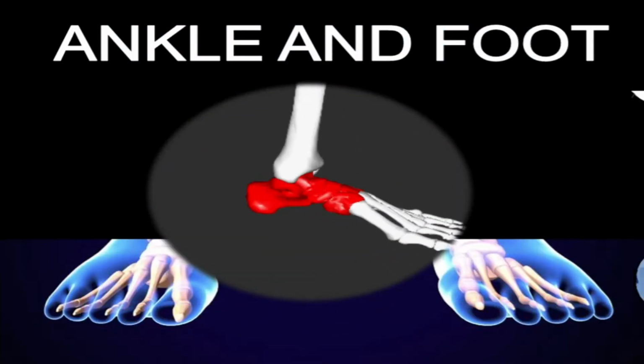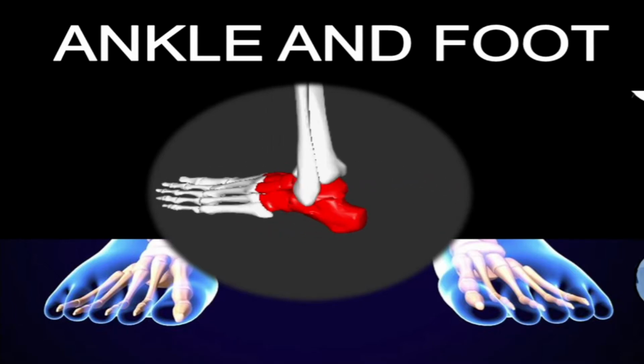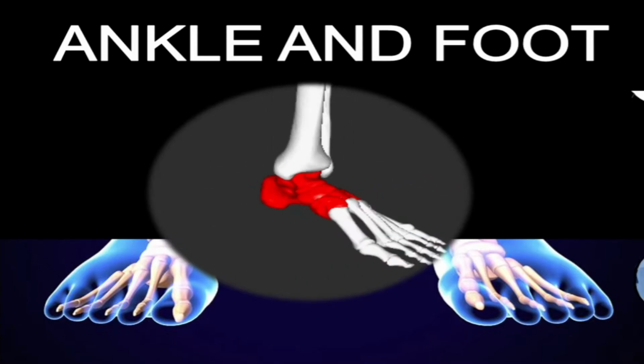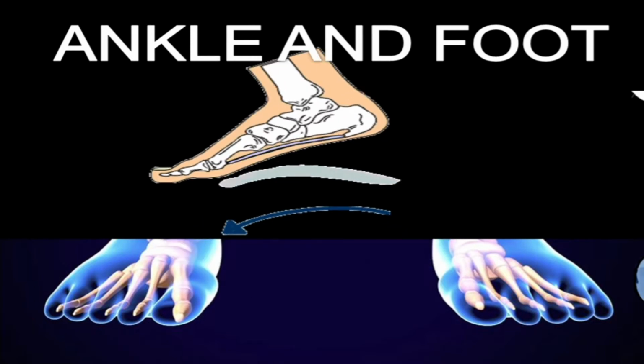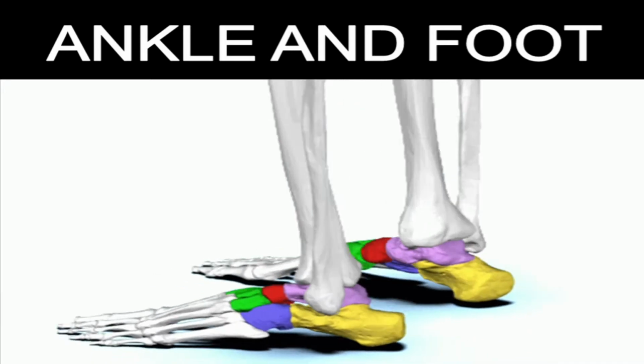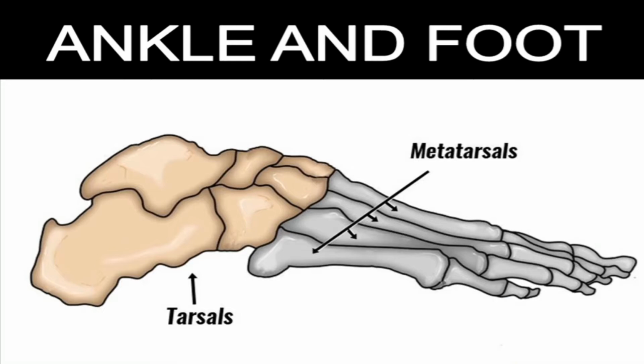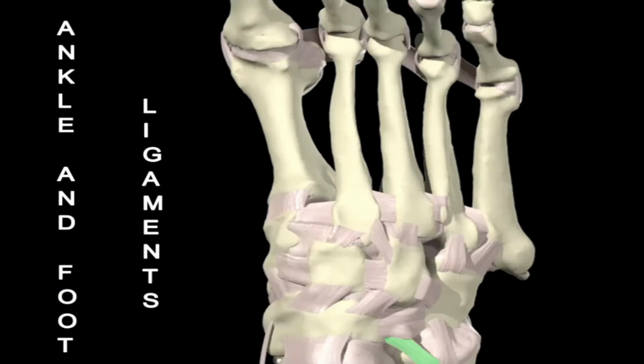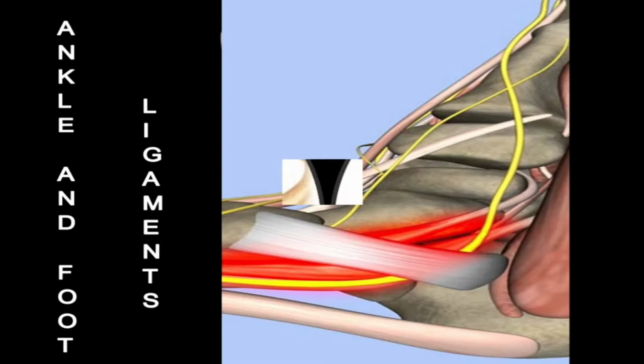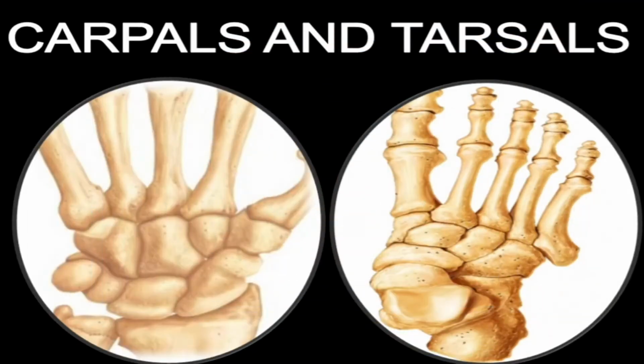Now coming to the ankle. It is the joint that connects the lower leg to the foot. Its main function is to allow for flexible motion of the foot. Ankle is made up of some bones like talus along with tibia and fibula from the calf region. A group of ligaments help to stabilize the ankle and prevent it from turning too far inward or outward. The carpals are located in wrist and tarsals are located in ankles. They are the examples of short bones in our body.